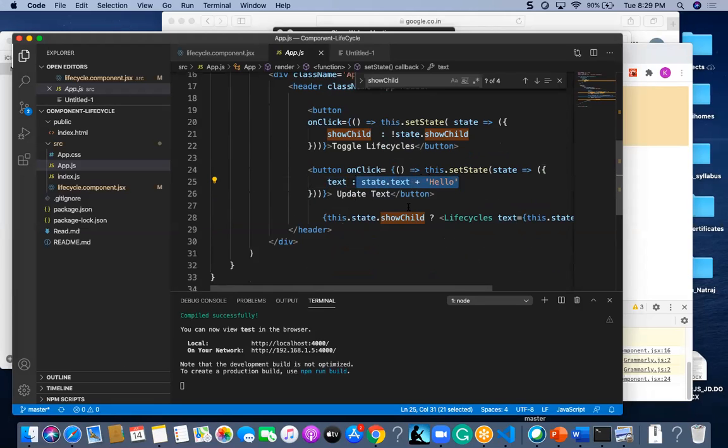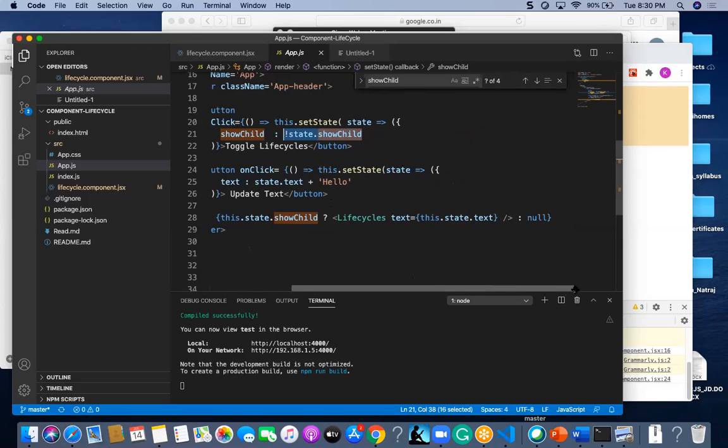Now, where am I able to see this? At the very first point of time, this.state.child, whatever we have clicked here, is false. If I click on this onClick, it is false. If it is false, the null value is returned, right?